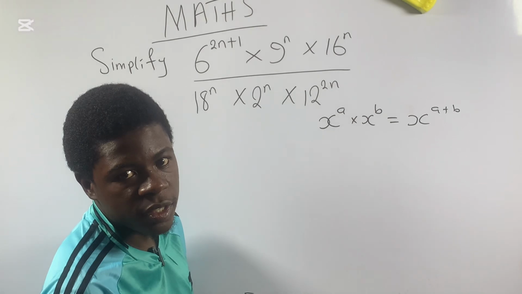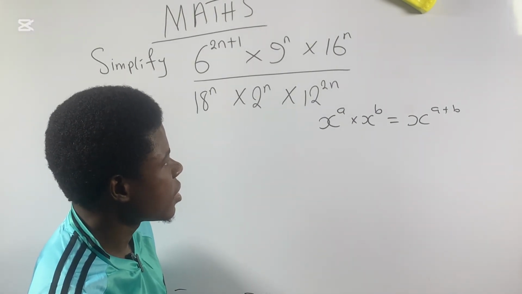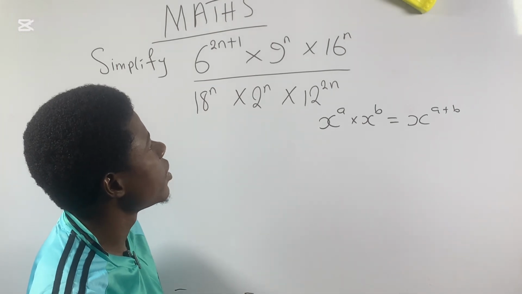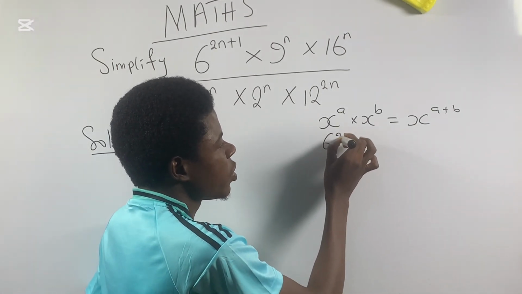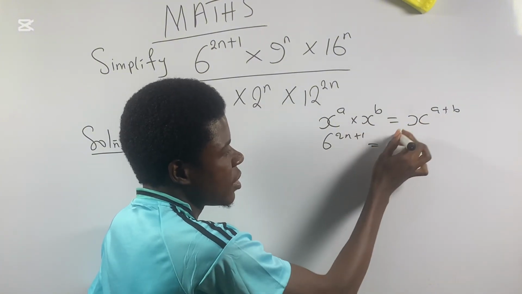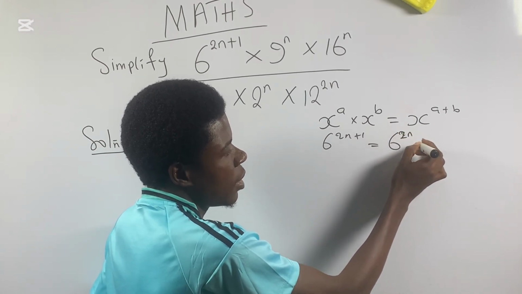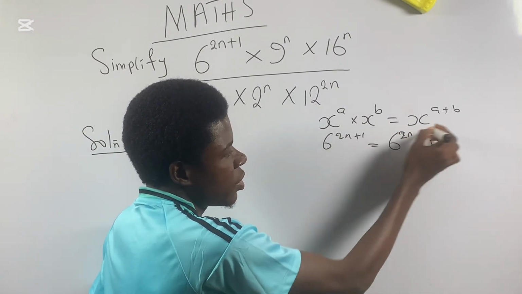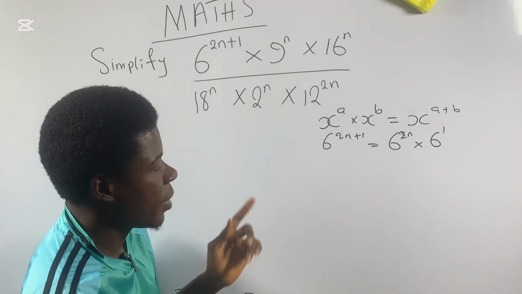And you call this the multiplication law of indices. So since I'm having 6 raised to power 2n plus 1, it will now be in the form of 6, the base, raised to power 2n, multiplied by 6 raised to power 1. Are you getting it? So I'm going to apply that.